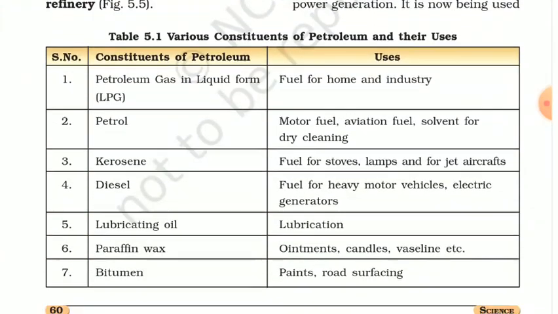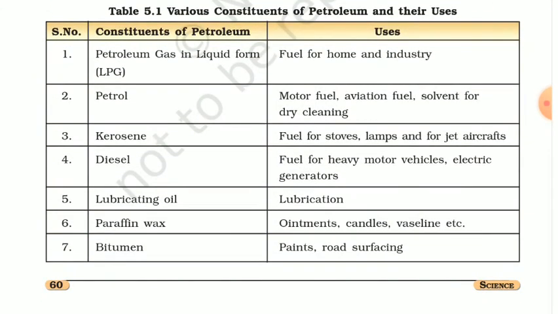So here we have the chart in 5.1 where we can find so many petroleum products, such as petroleum gas in the form of LPG, that is liquefied petroleum gas, which is used as a fuel for home and industry. Also, as we are already familiar with petrol, kerosene and diesel, petrol is used as motor fuel, aviation fuel, and solvent for dry cleaning. If you give your shirt or any coat for dry cleaning, what they use is petrol.